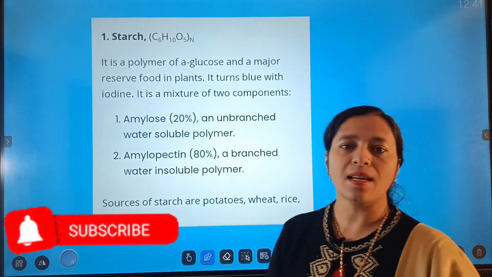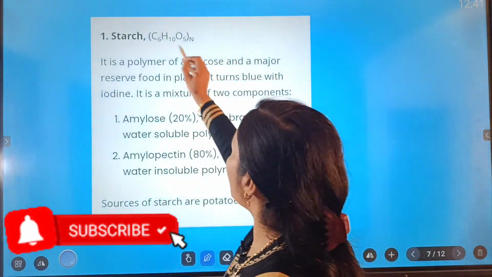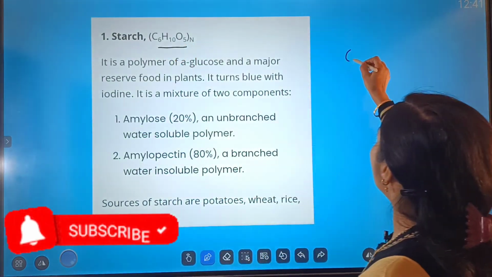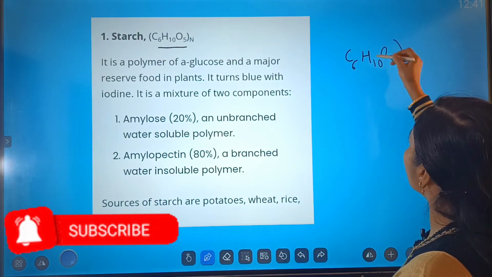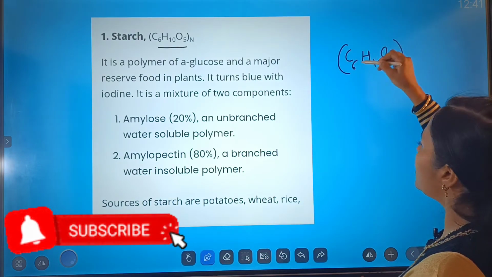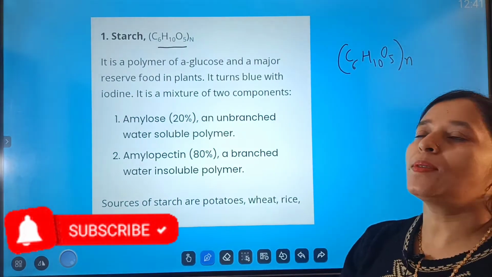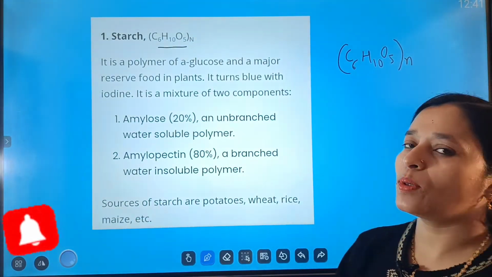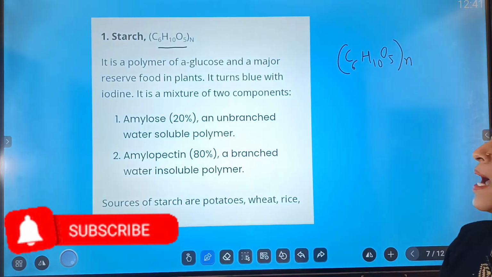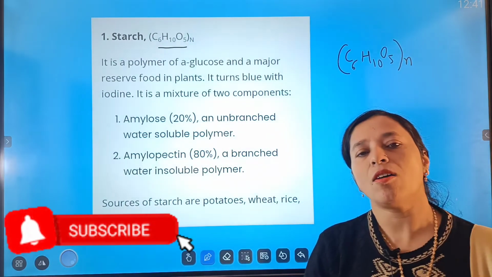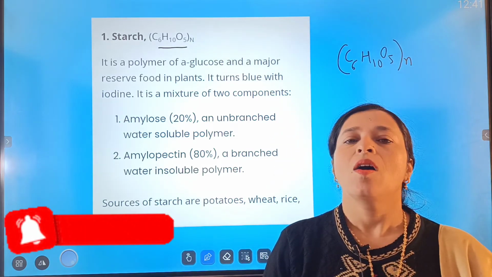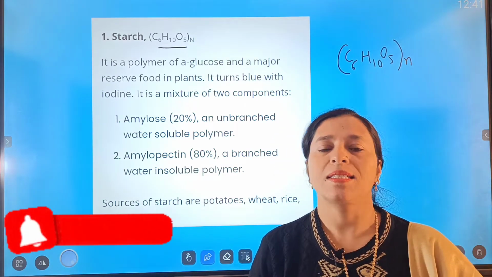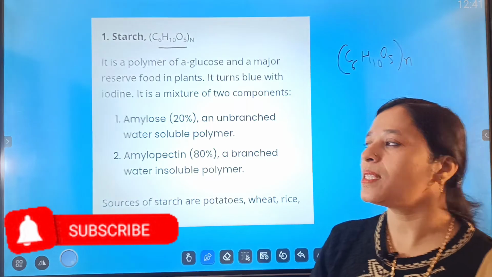Next is starch. The general formula for starch is (C6H10O5)n. Any number of these molecules can combine to form the starch. You know it is a polymer of glucose and it is a major reserve material of plants. Starch, you know already the starch test. On reacting it with iodine, it gives the violet color. So this is a test for starch.